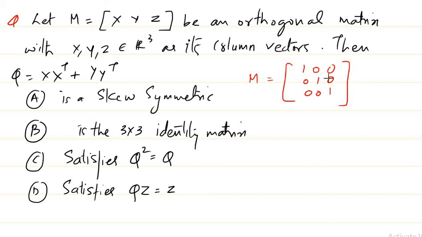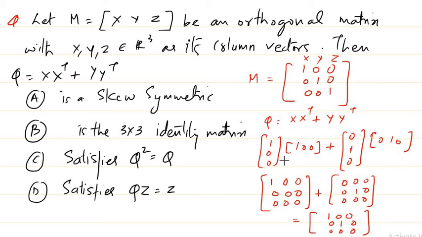So you can see x is the column vector 1 0 0. Here this is my column vector 0 1 0, and this is my column vector 0 0 1. If I define Q, what is my Q? Q is basically x into x transpose plus y into y transpose, right? What is x into x transpose? You multiply this, you will get this matrix, and if you multiply here, you get this matrix. If you add, you get this matrix.